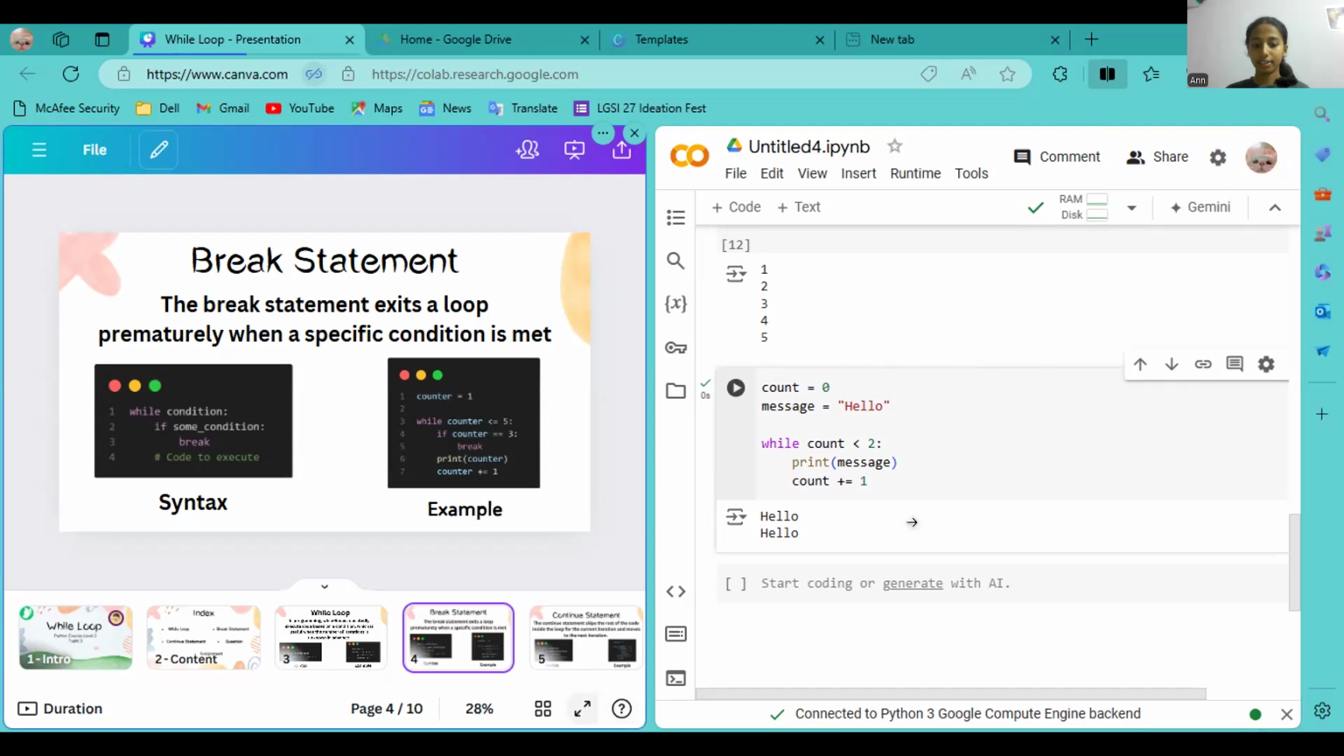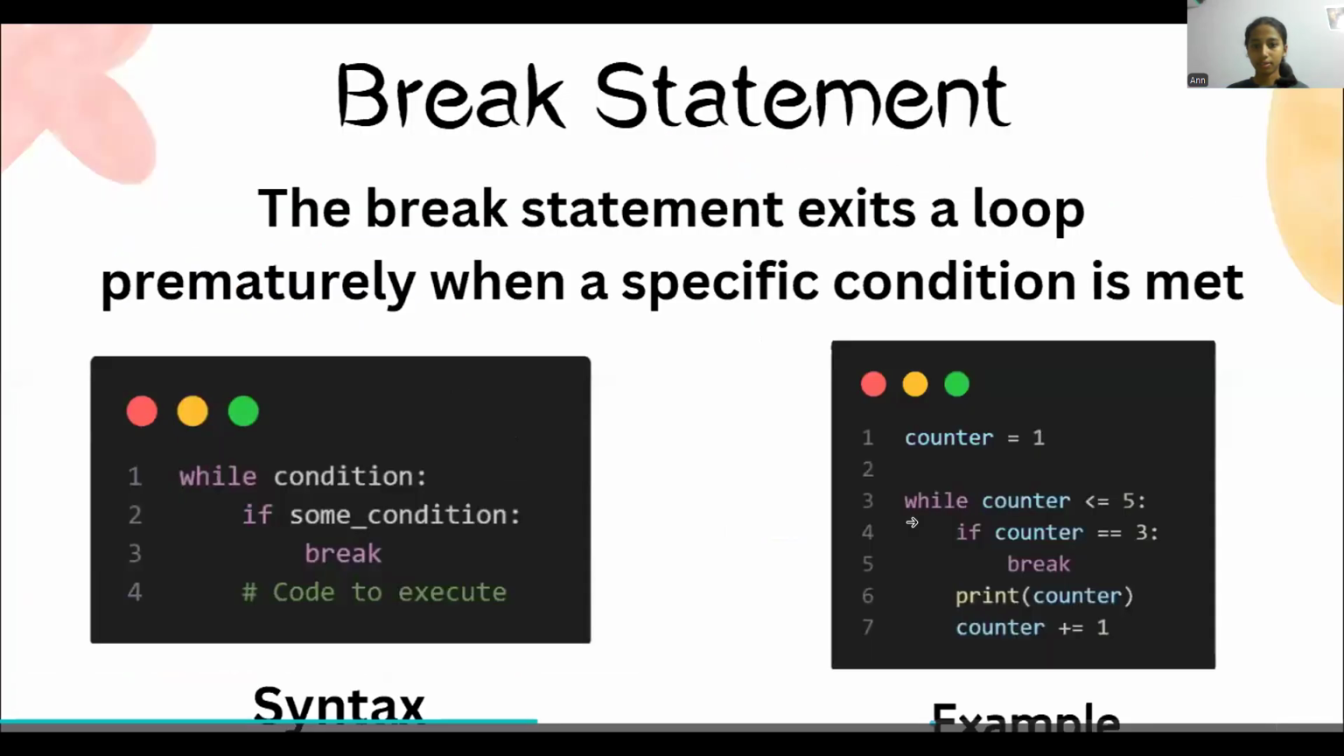So hello everyone. I am going to teach the break statement. So what is the break statement? The break statement exits a loop prematurely when a specific condition is met.